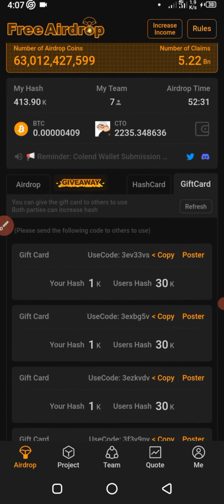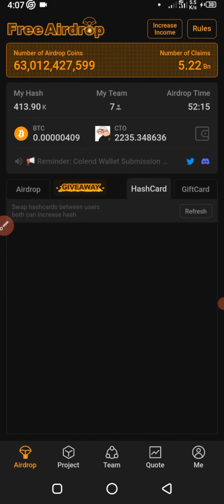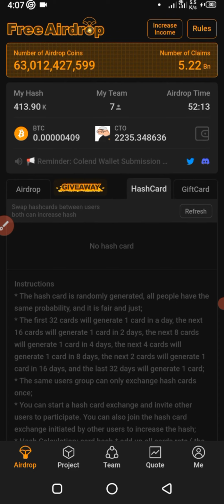The next way to increase your hash rate is by exchanging hash cards. If you come to the next tab to the left from this gift card, you see your hash card. Right now I don't have any hash card here, because I've used the ones that I have.